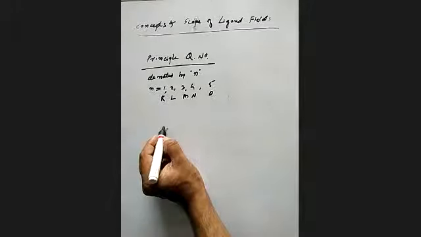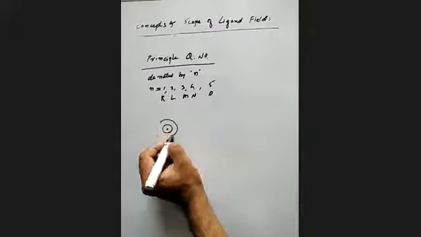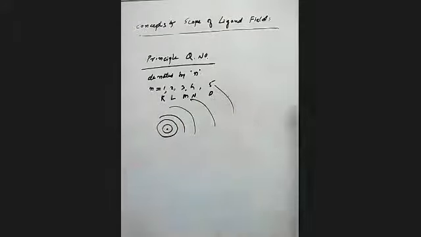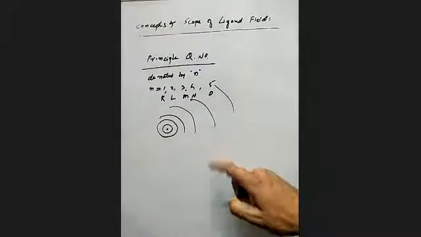The first shell is K, then L, then M, then N, then O, and it continues. These are the shells outside the nucleus in an atom.